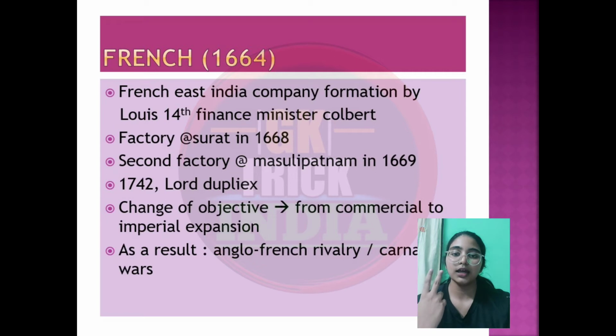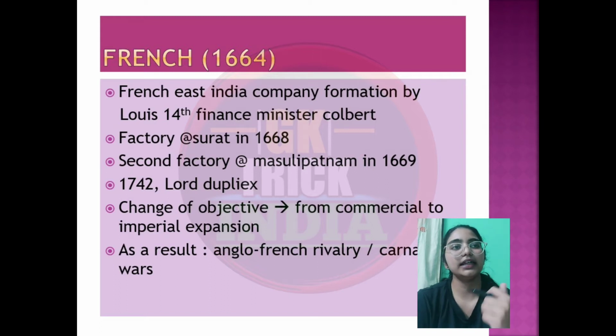The second factory was established in 1669 in Machilipatnam. And then in 1674 the Pondicherry and Chandranagar ports were established by the French.